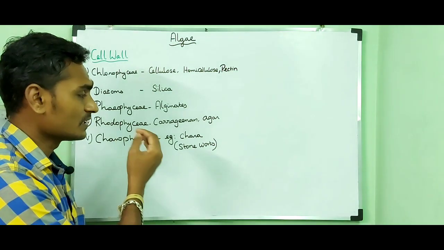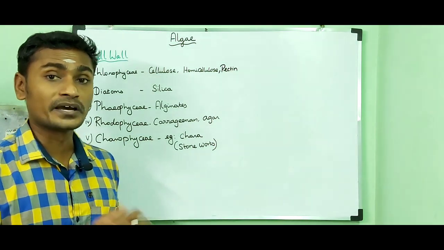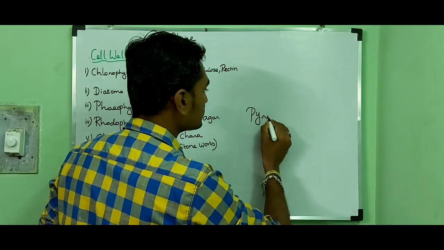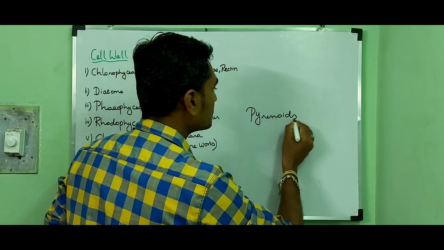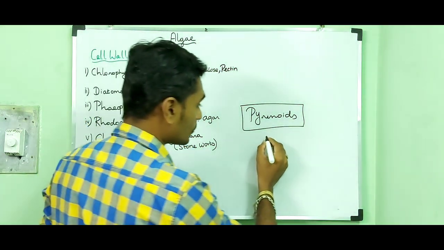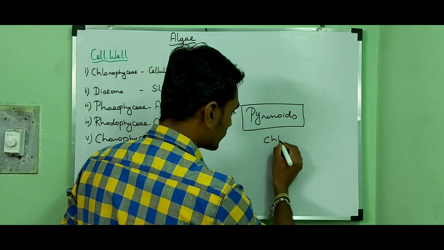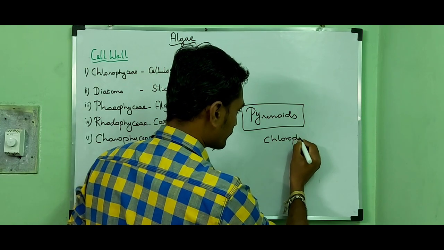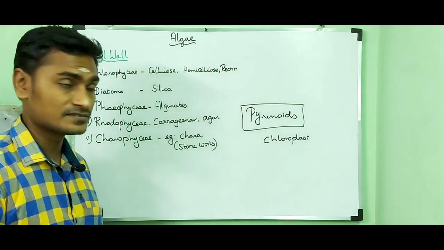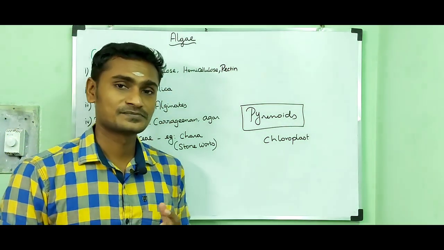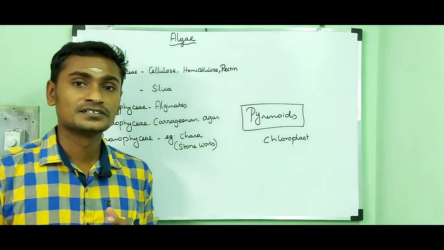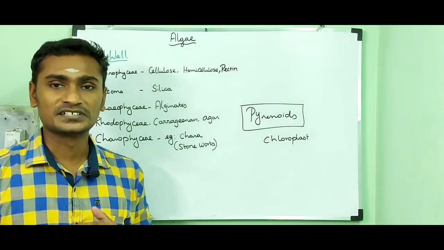Then another structure called pyrenoids. Algae contain pyrenoids. It is a proteinaceous structure which is found in the chloroplast. The main function of the pyrenoid is storage of starch material.